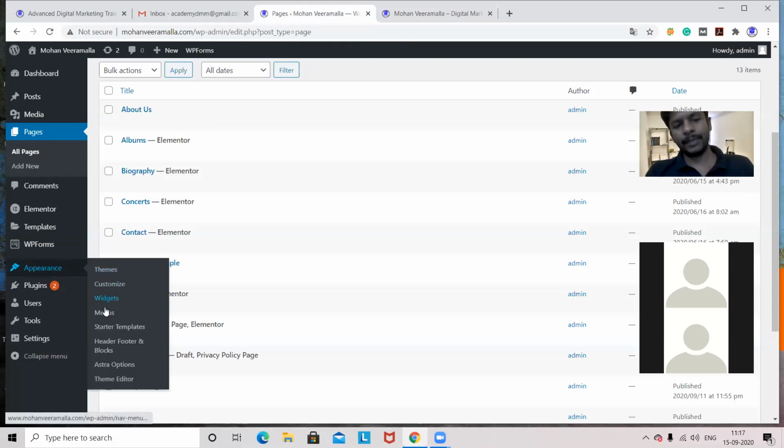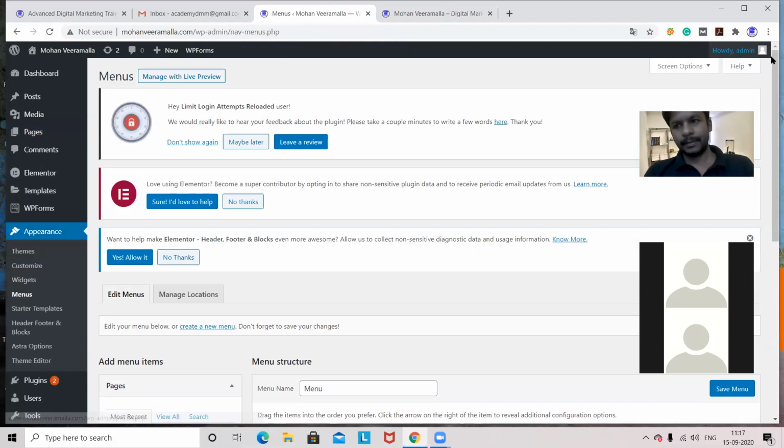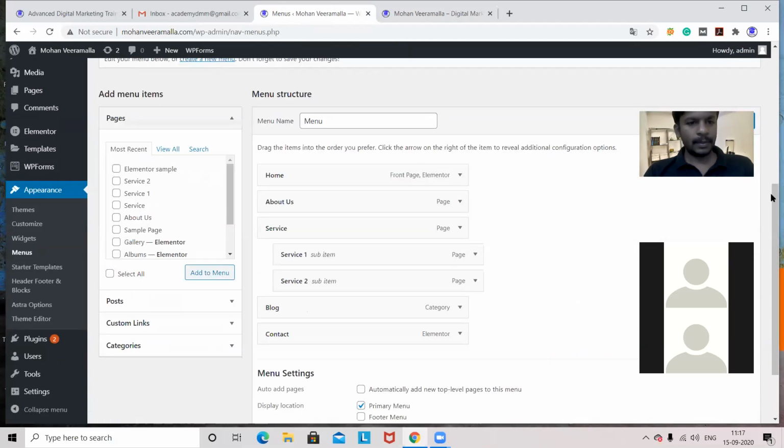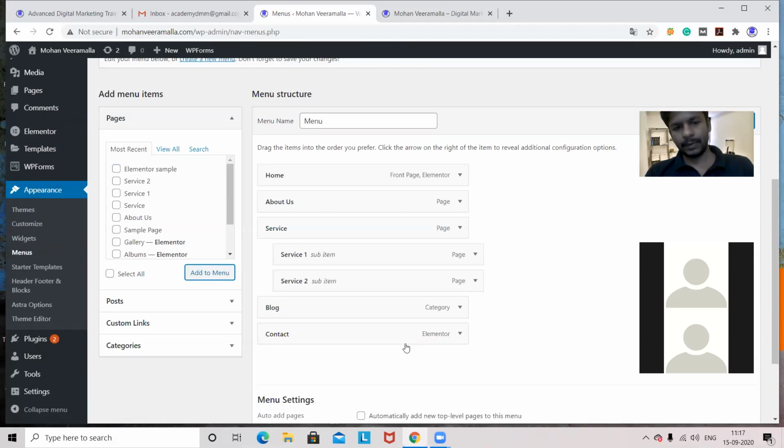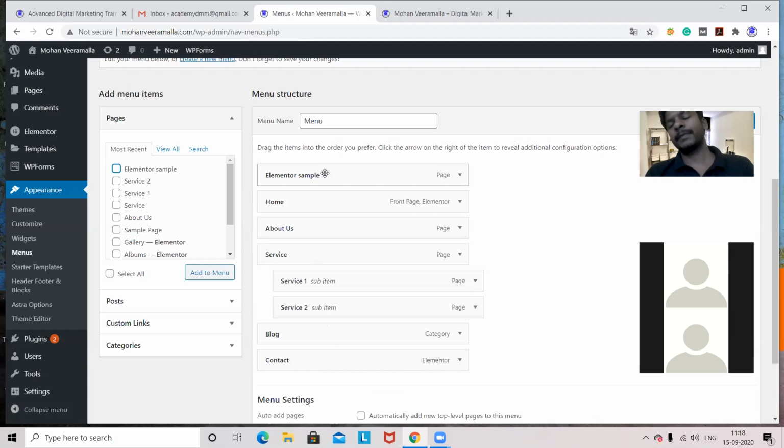I'll go to Appearance and Menus. Add, and after adding, drag it. So this is the page I created. I'm selecting this page. Whichever page I created, I'm selecting that and adding it into the menu. And wherever you want to show this particular page, you can show. Okay, already added. So here, wherever you want to show, you can show. For example, if I want to show it first, I can.